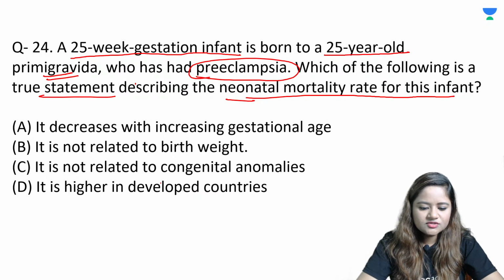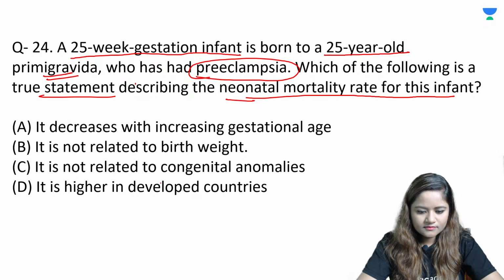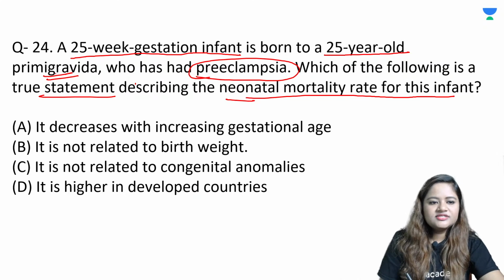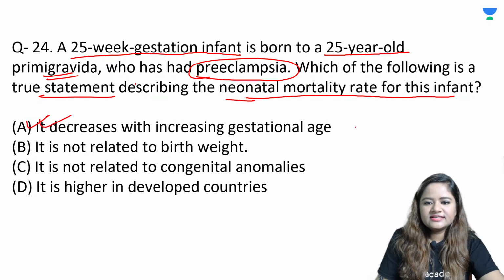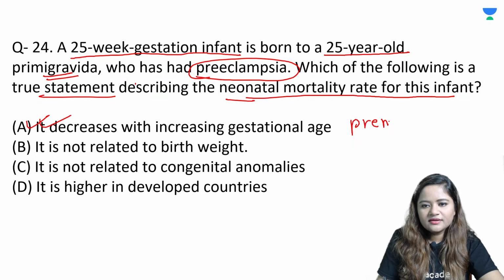Please type in your answers, those who are listening. So answer to question number 24. Yes, the right answer is option number A. So it is inversely related. The more the prematurity, the higher the death rate can be.